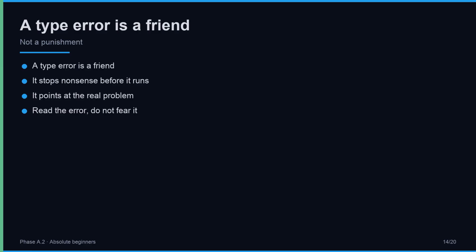Beginners fear errors. Experienced programmers read them like signposts. When you see the word type in an error, the first question to ask yourself is, what type did each value have, and did they fit together? Read errors like signposts.